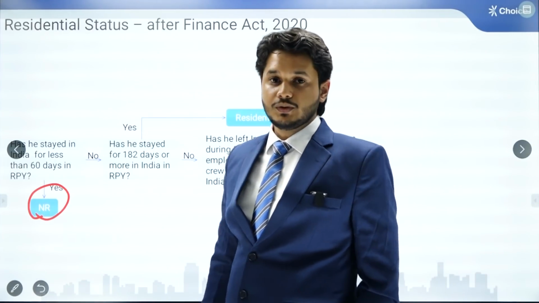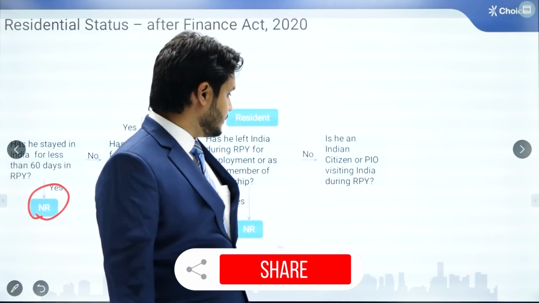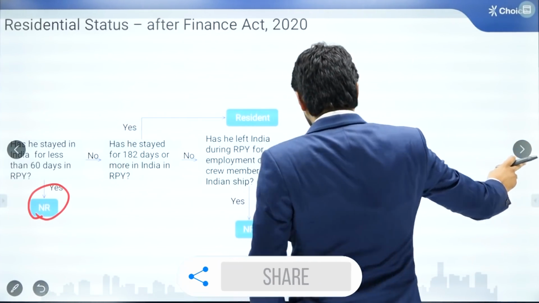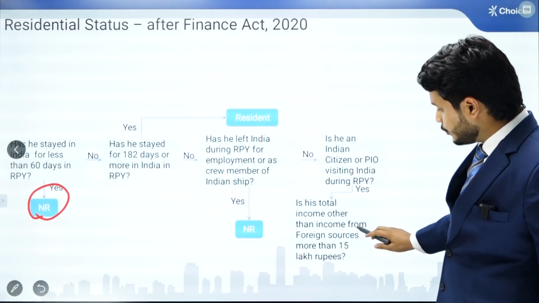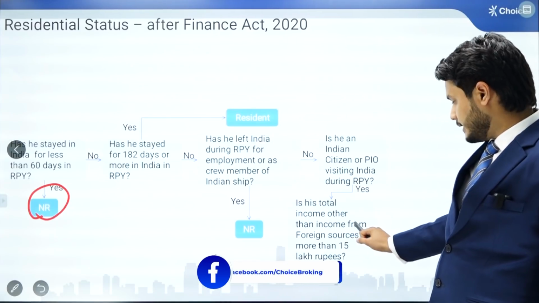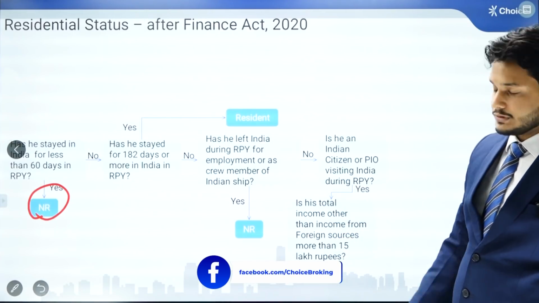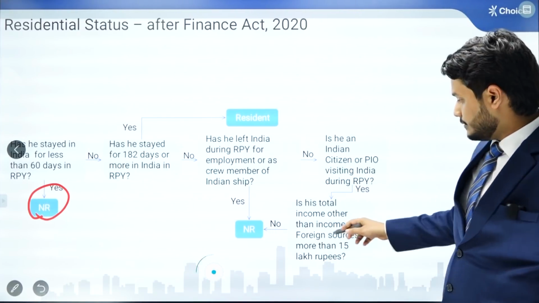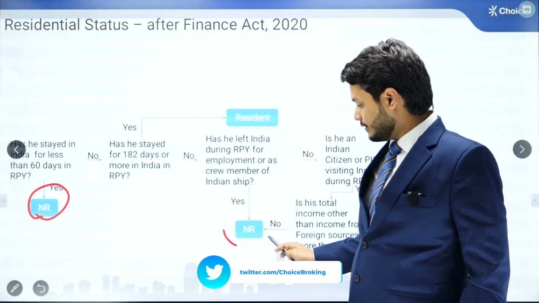If the answer to this is no, then we need to evaluate whether he is an Indian citizen or a PIO who is visiting India during the relevant previous year for any purpose. If yes, we need to again evaluate one more condition, whether his total income other than income from foreign sources, that means the Indian income, is more than 15 lakh rupees. If the answer to this condition is no, then he will be a non-resident.